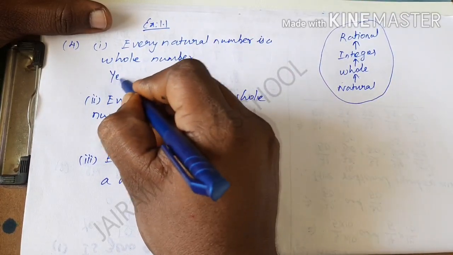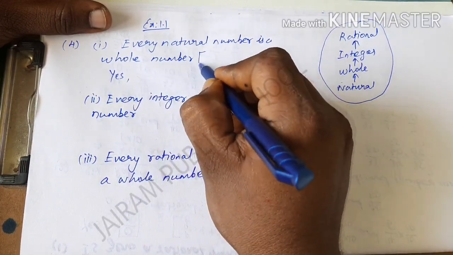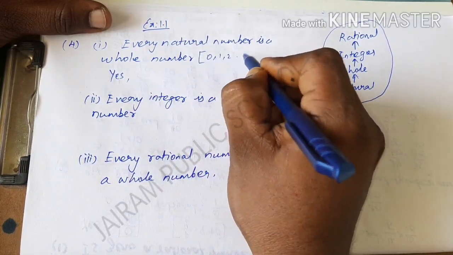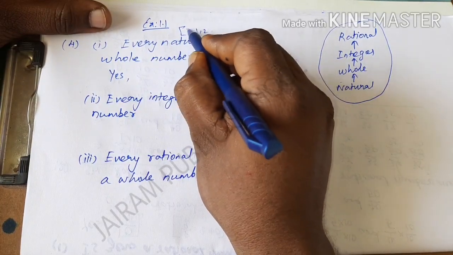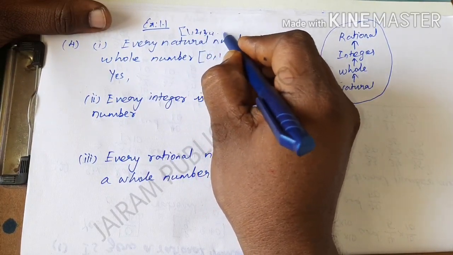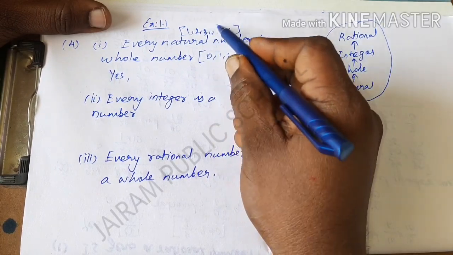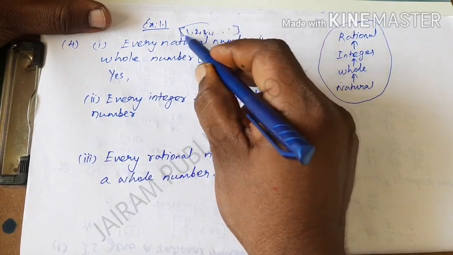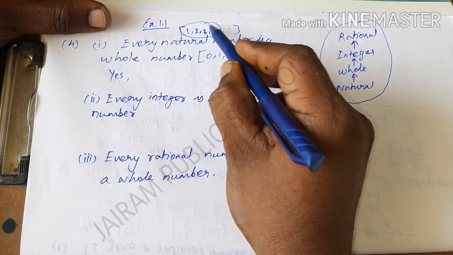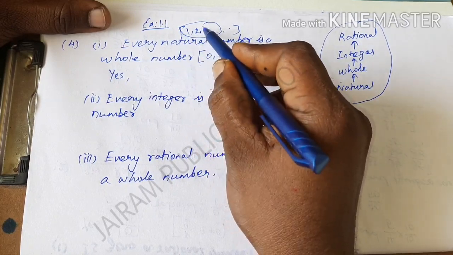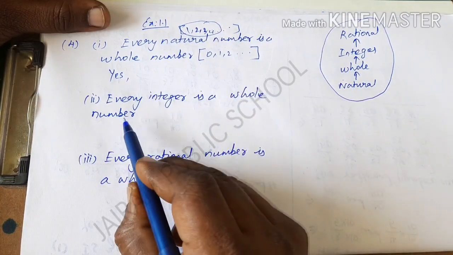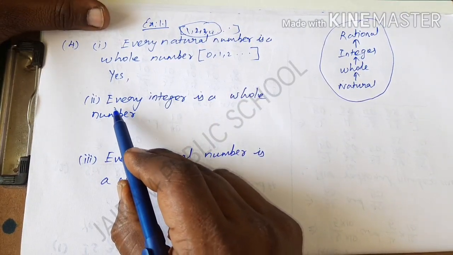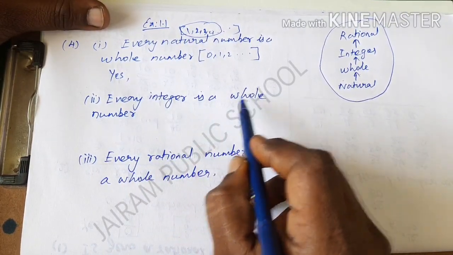So it is the right answer, because the whole numbers start from 0, 1, 2, 3 and so on, and the natural numbers start from 1, 2, 3, 4, 5 and so on. When you compare these values, every natural number is contained in the whole numbers, so the answer is yes. And the next, second statement is: every integer is a whole number.